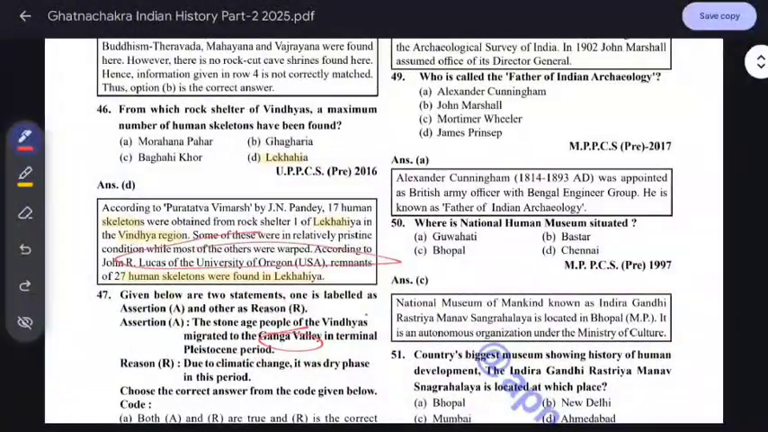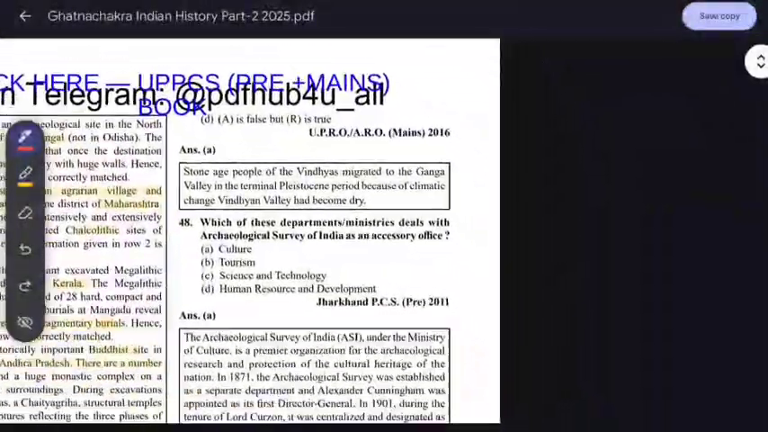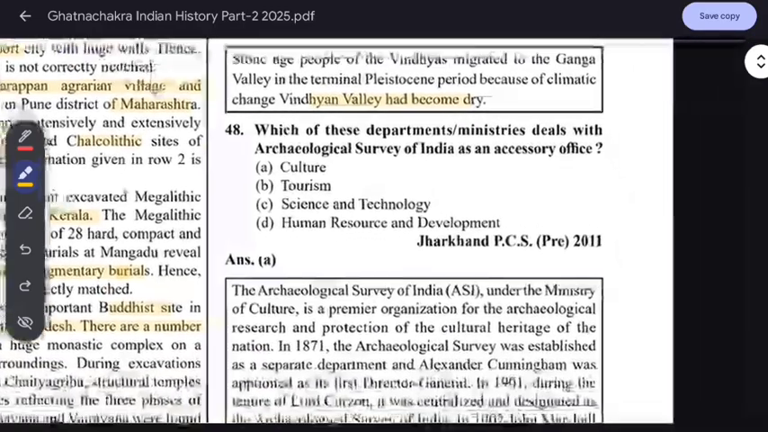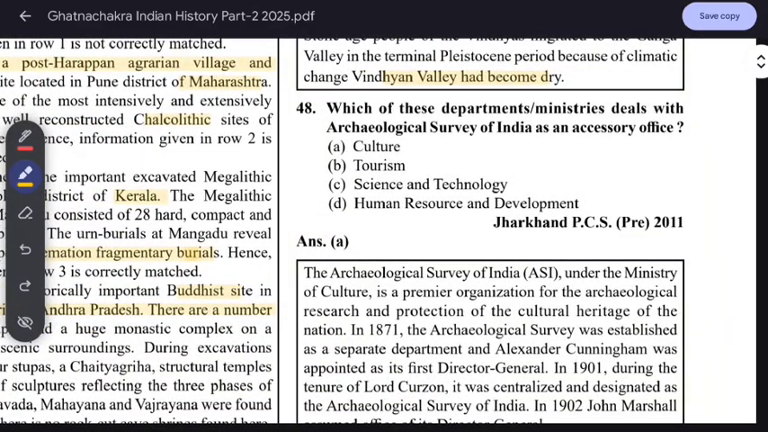Now we can see that the Vindhya region is mostly dry, found in the southern part of UP. We can see this. So the Stone Age people of the Vindhya migrated to the Ganga Valley in the terminal Pleistocene period because of the climatic change, and Vindhya had become dry. Right now we can say it's a dry region, also in the southern part of UP.